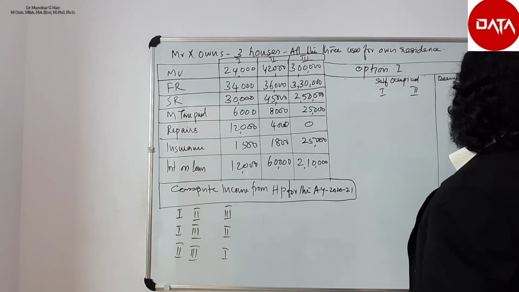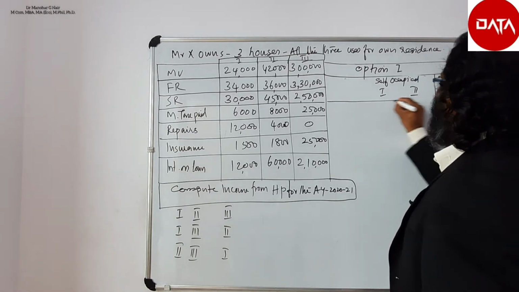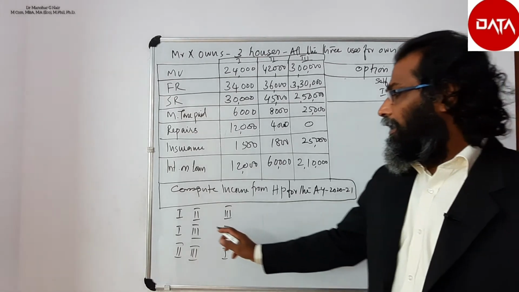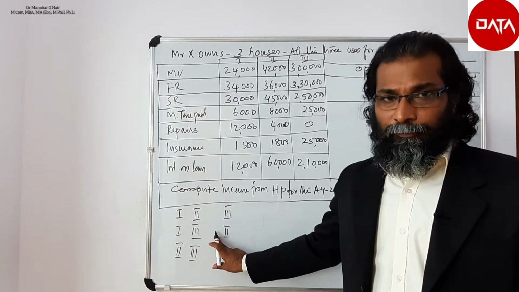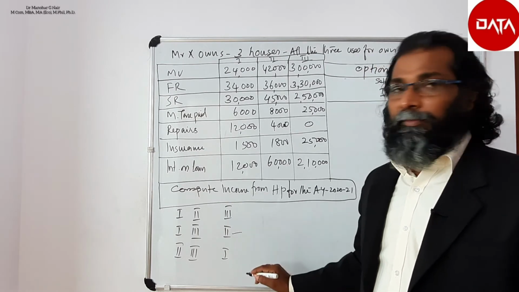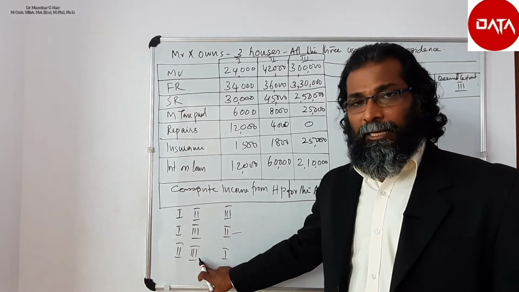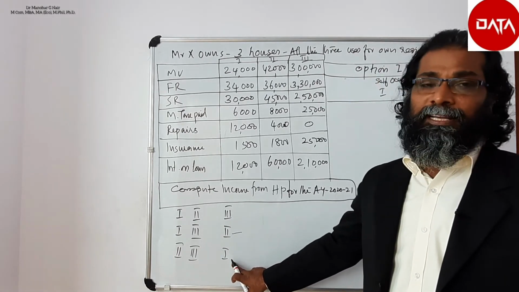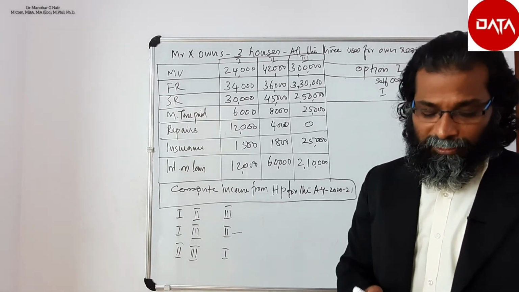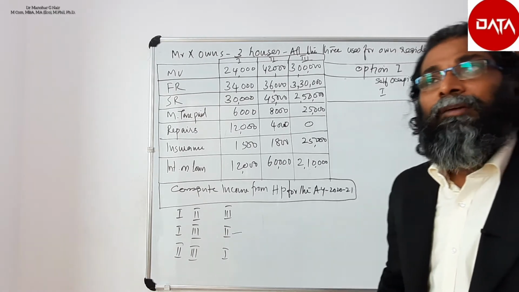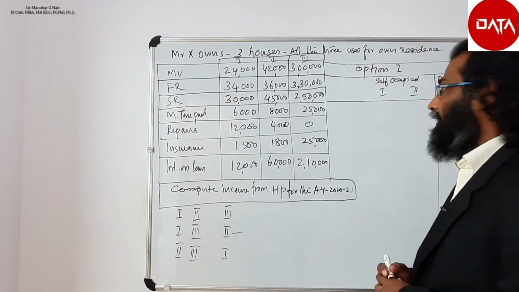Option 2 could be 1 and 3 self-occupied and the second deemed let out. The third option is second and third self-occupied and the first deemed let out. So let us work out each option and find out which one is the best for the assessee.